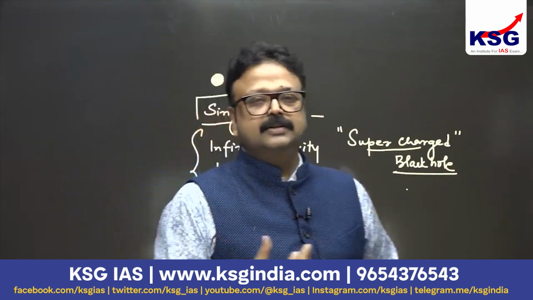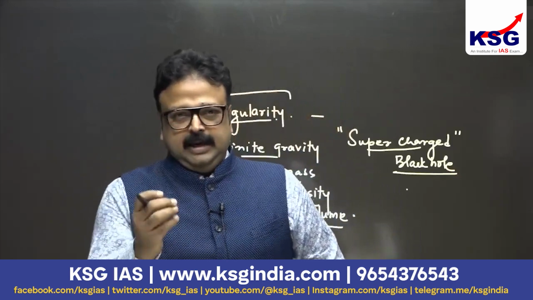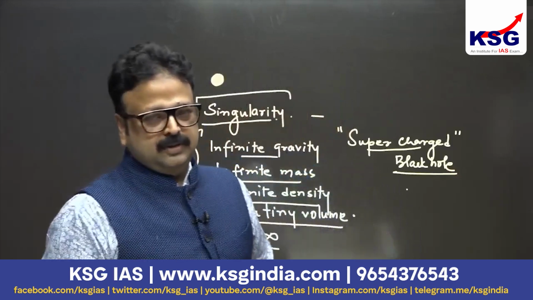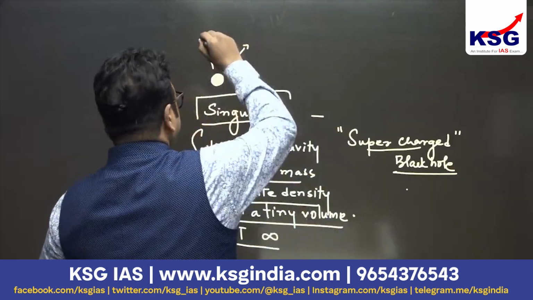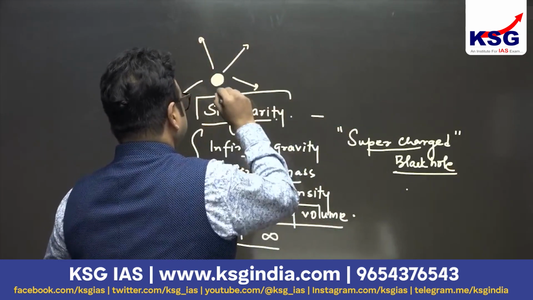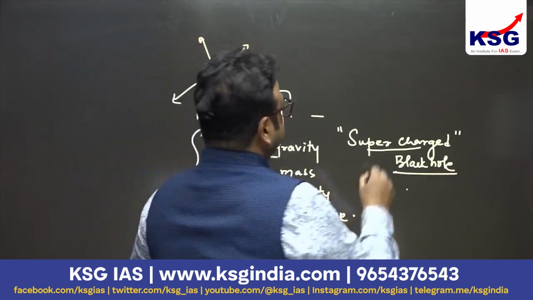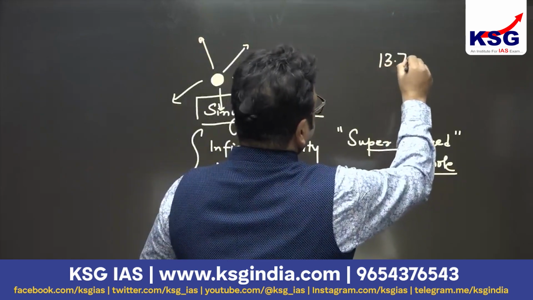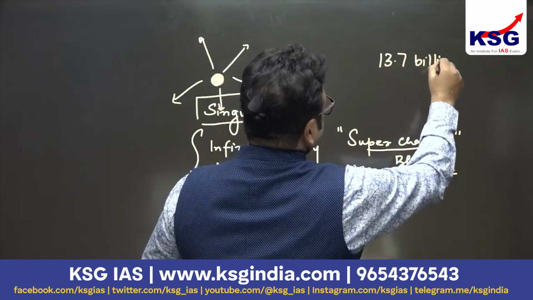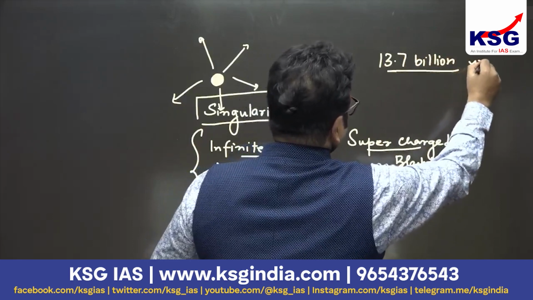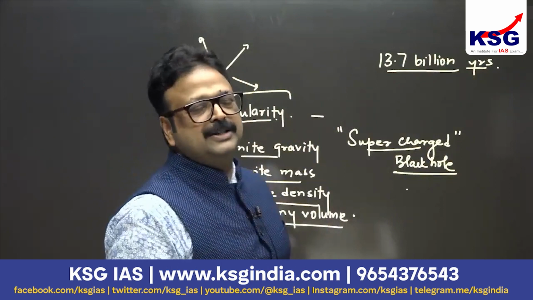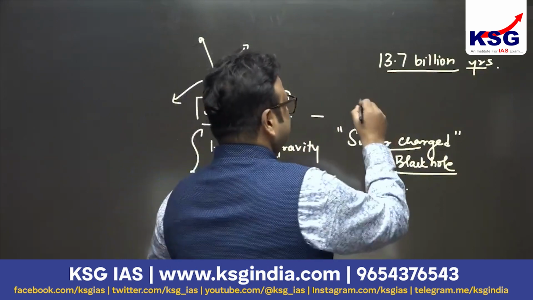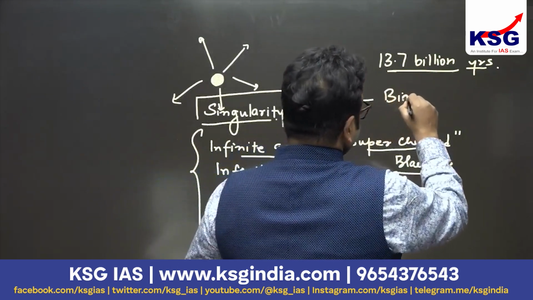Everything was concentrated over there, and all of a sudden there was an explosion. What was the reason for the explosion? It is unexplained, but yes, there was an explosion, and it took place almost 13.7 billion years from today. This event is called the Big Bang.